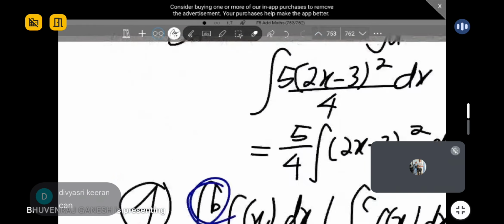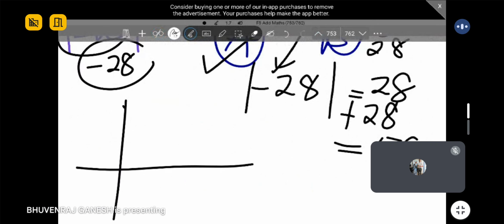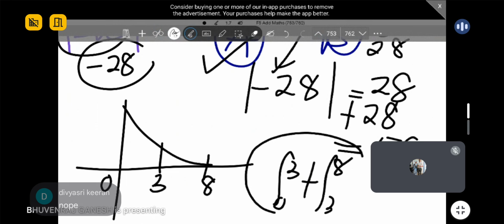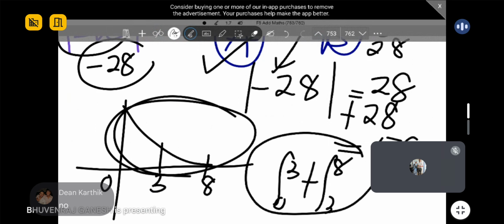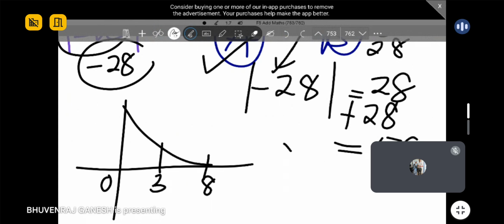But let's say our graph changed now. Let's say our graph is something like this. Okay, guys. 0, 3, 8. Do I need to do it separately like this? 0, 3 plus 3, 8. Do I need to separate? No need. You don't need to separate, because all is on the same part, which is the positive region. You do it like this, also the same answer as you do directly 0 to 8.